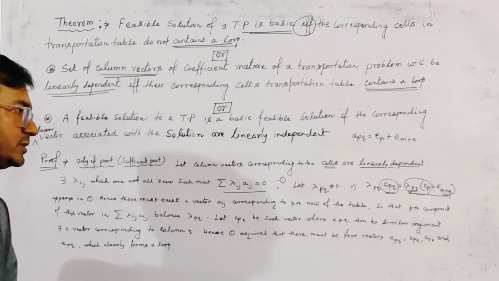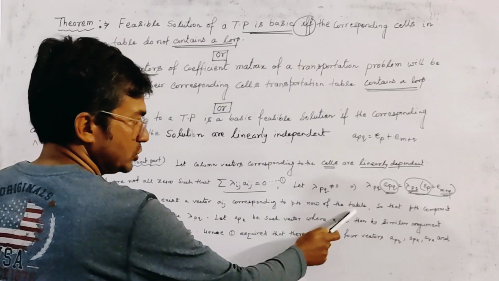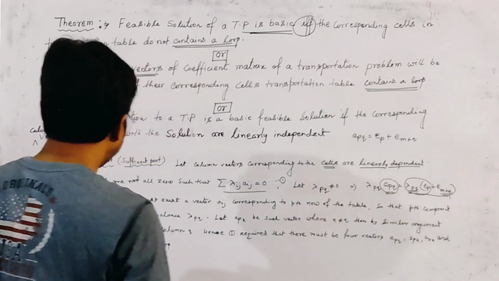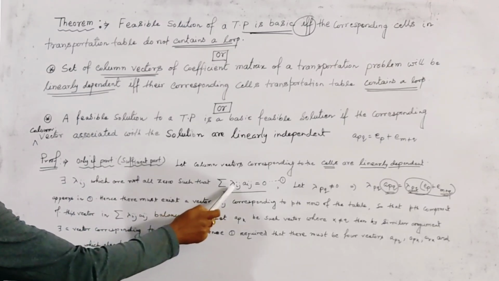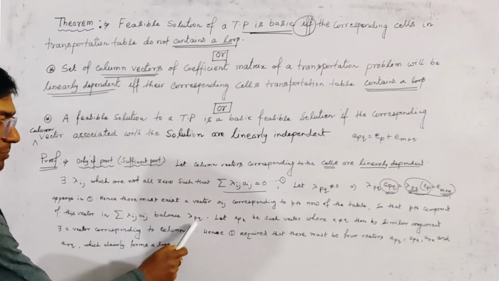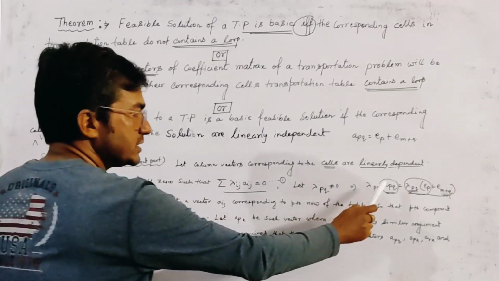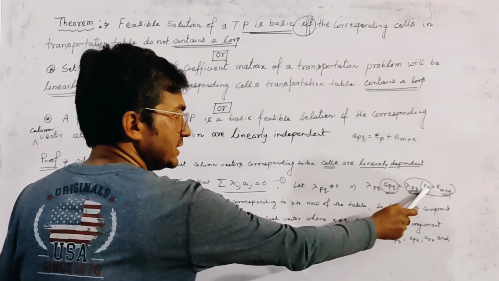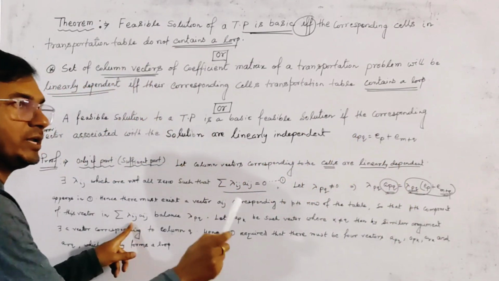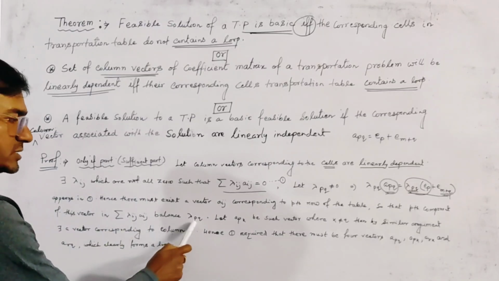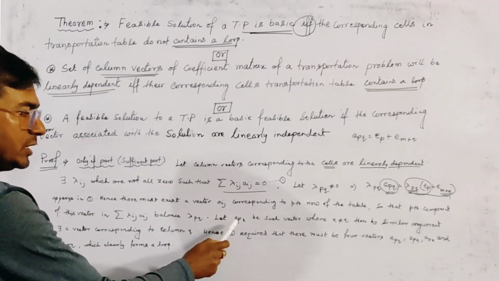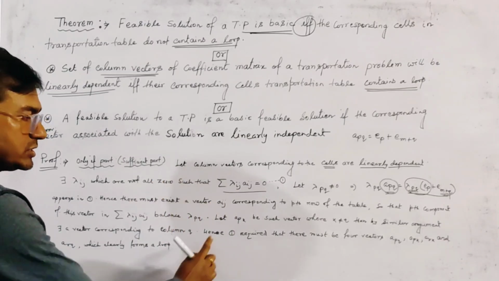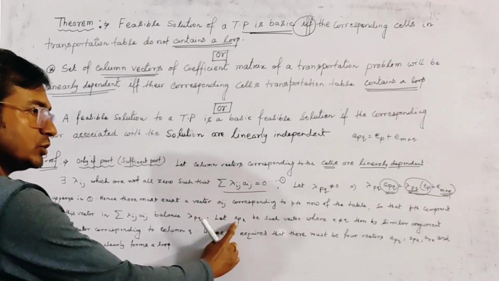So that the pth component of the vector in the sum of lambda_ij a_ij, that is in 1, balances lambda_pq, because this is lambda_pq and this is e_p, which means only 1 in the pth position, and let this vector be a_pk because it is in the pth row.